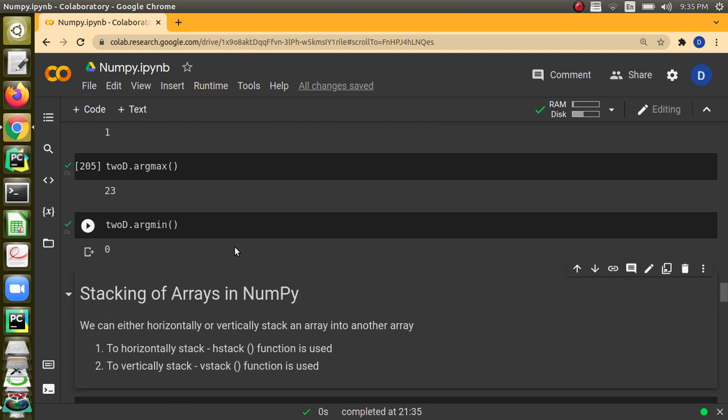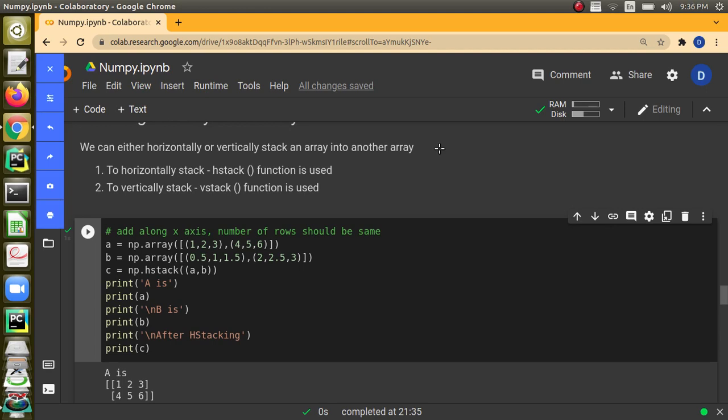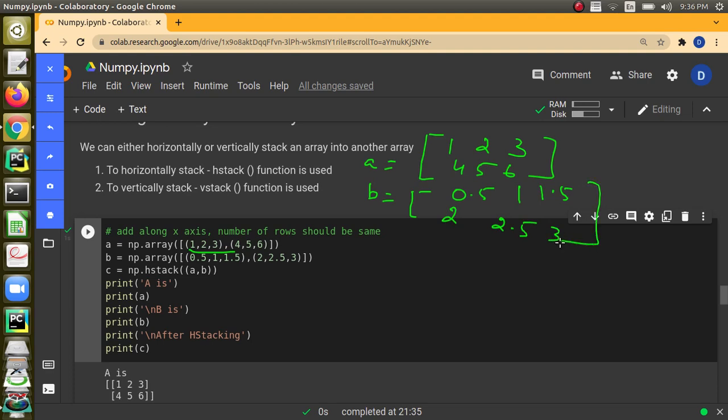Next, what we are going to discuss is stacking of arrays in NumPy. Either you can do horizontal stacking or vertical stacking. What is meant by horizontal stacking is, here we have a two-dimensional array. So let me write the array. It is like 1, 2, 3 and then 4, 5, 6. And then we have another array B, and B has 0.5, 1, 1.5, and then 2, 2.5, 3. These are the two arrays.